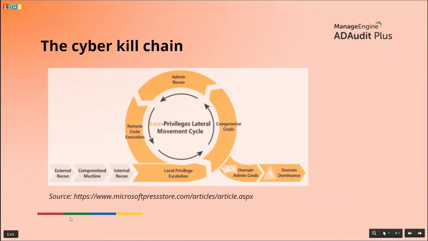So with external reconnaissance, the attacker is basically at the initial stages of the attack. They are doing their research. They are trying to find out as much information about their target as possible before actually launching that attack. So it's the research phase actually. So that's the theory of external reconnaissance.